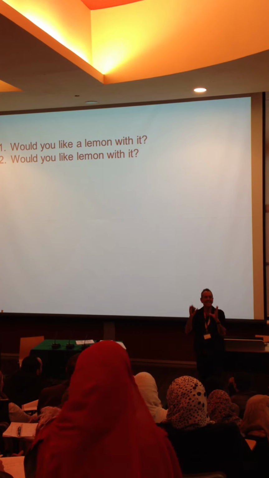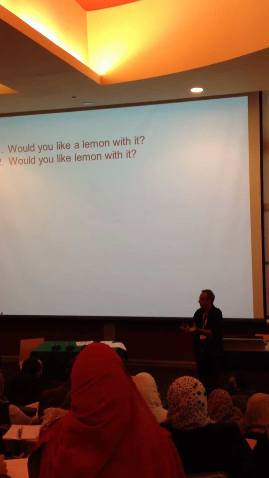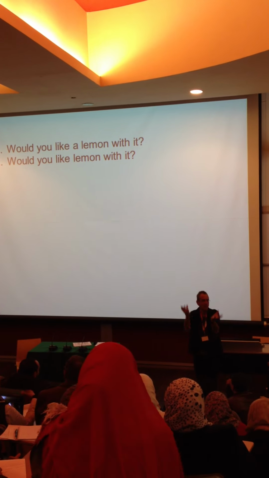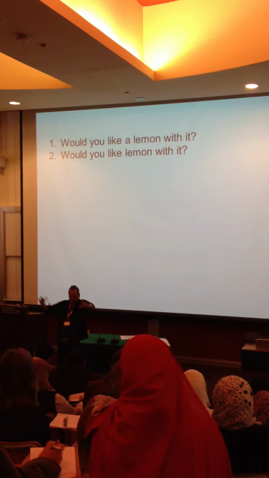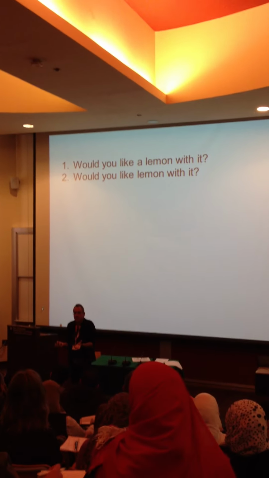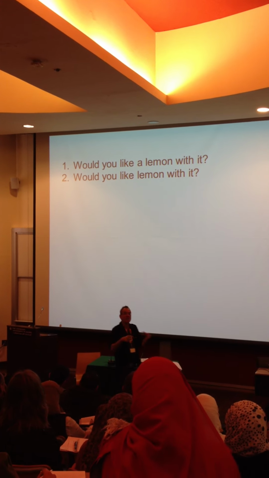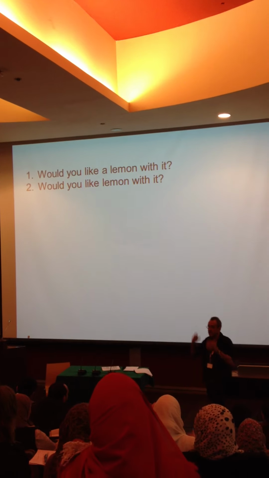We have a difference in the noun system in English. We can talk about things as whole, countable, entire, measurable, or we can talk about things as being stuff, liquid, uncountable. So we say how many lemons, how much lemon. So there's a big difference in the way we think of nouns.